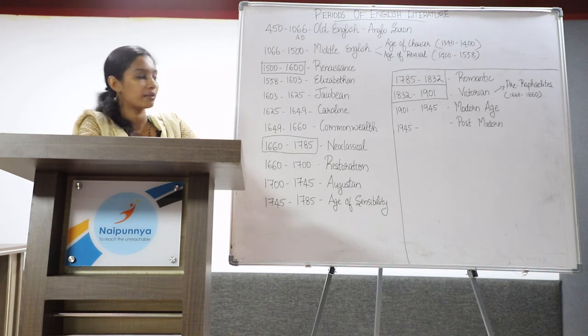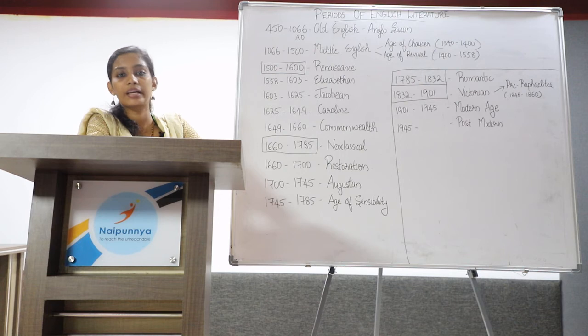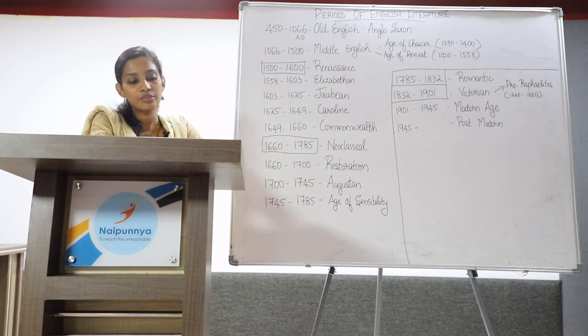Restoration age is again subdivided into the age of Dryden, age of Pope, and age of Johnson. Age of Dryden is remarkable for the satires. There were coffee shops where the writers gathered and discussed various issues.